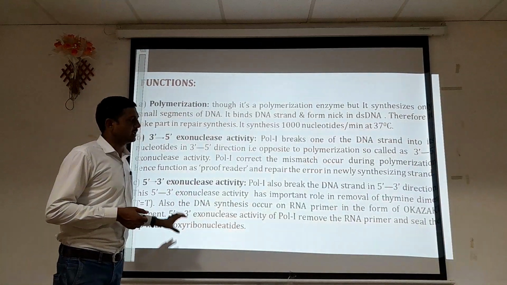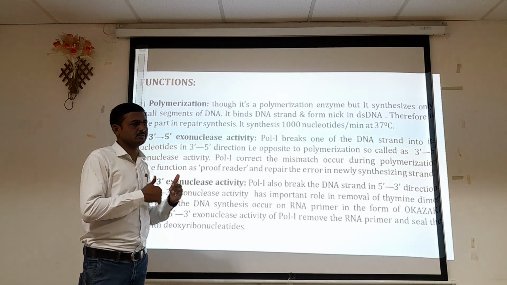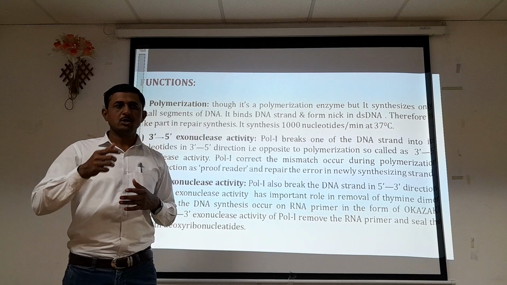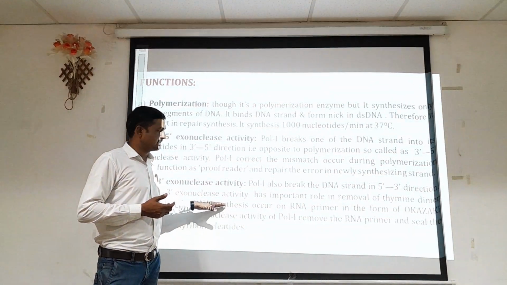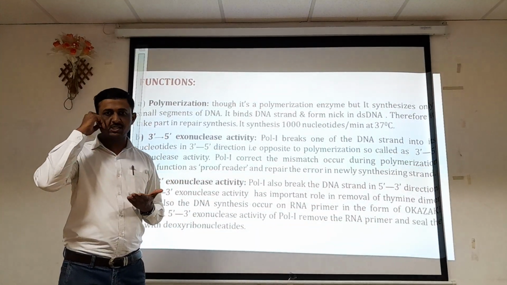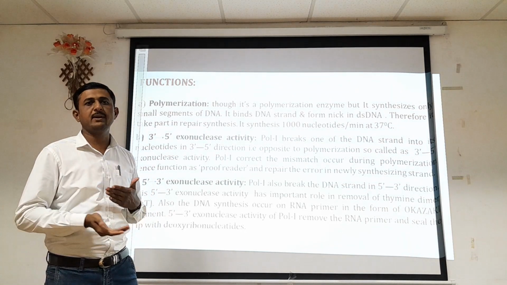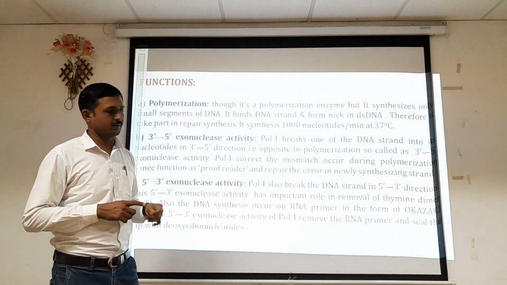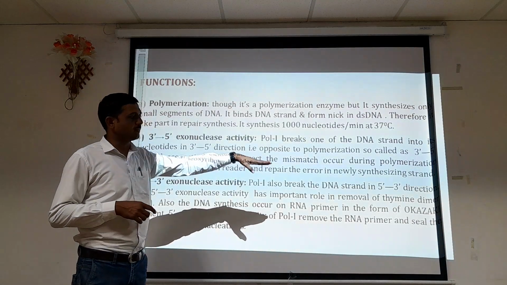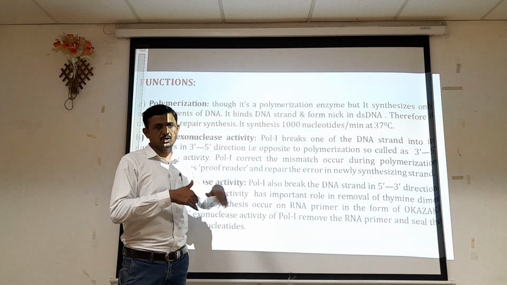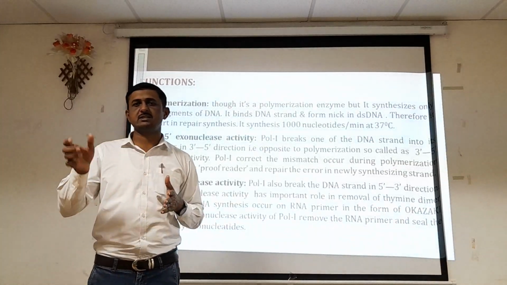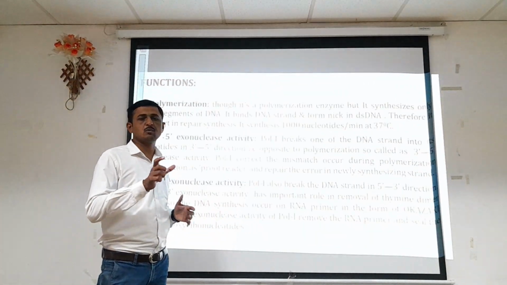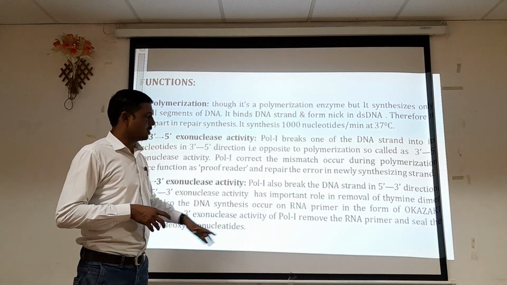Apart from that, it is also used after the start of DNA synthesis, which is carried out by the addition of an RNA primer, which is an RNA sequence. After the process of replication, that RNA primer is replaced by a DNA sequence, and this is also carried out by the DNA polymerase 1 enzyme. It is also used in the case of Okazaki fragments. Okazaki fragments are small fragments synthesized on the lagging strand, where small segments of new DNA are synthesized.